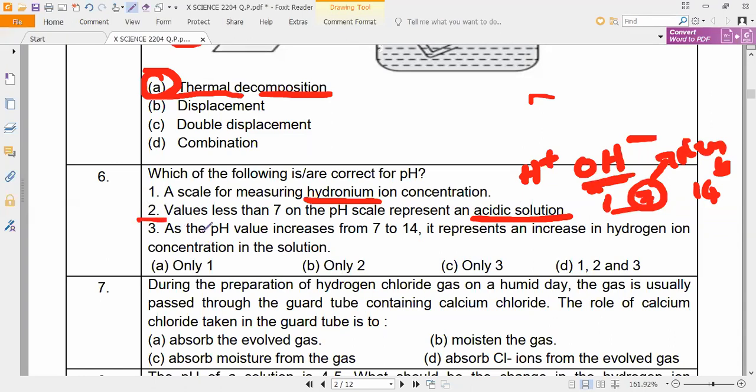Next, the third statement: as the pH value increases from 7 to 14, it represents an increase in hydrogen ion concentration. Is it an increase in hydrogen ions or OH ions? OH minus ions are increasing. So this is also a wrong statement. So what is the correct one? Only 2 is the correct statement.